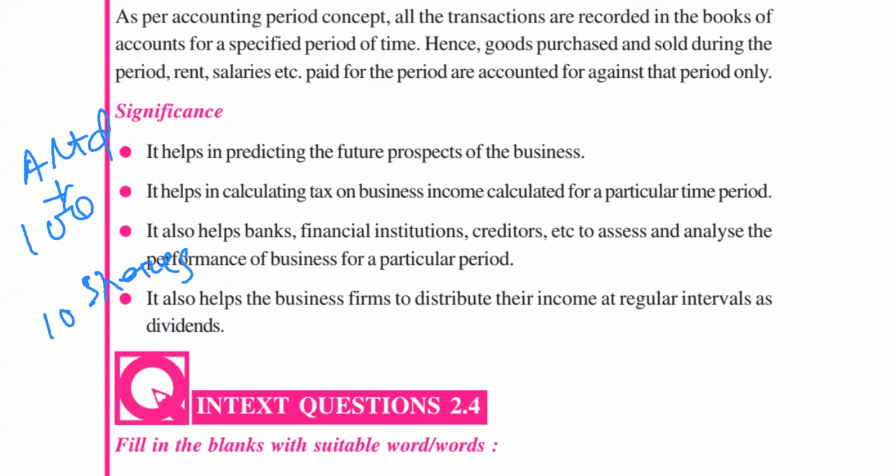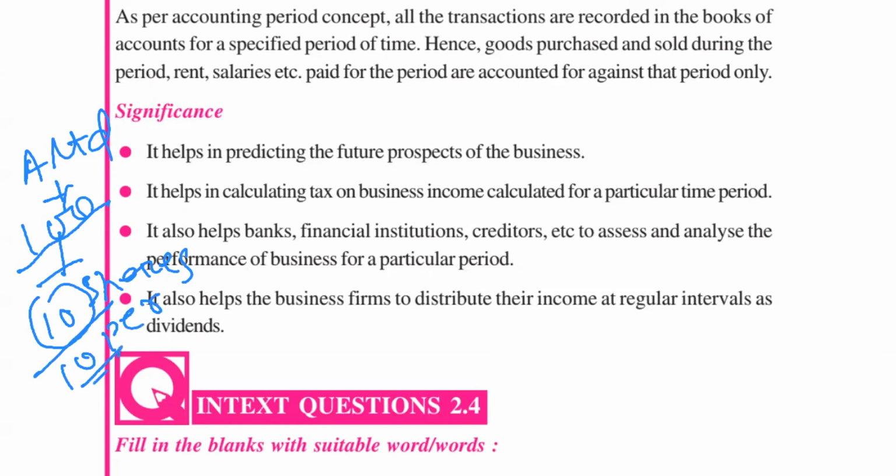Shares means what? Those who have invested money in the company are called shareholders. So 10 shares or 10 shareholders are there. Just assume 10 shareholders are there. So total 100 rupees profit is there. We will divide this 100 rupees among 10 shareholders. So we will get 10 rupees per shareholder. Yes or no? 100 by 10 equals 10.